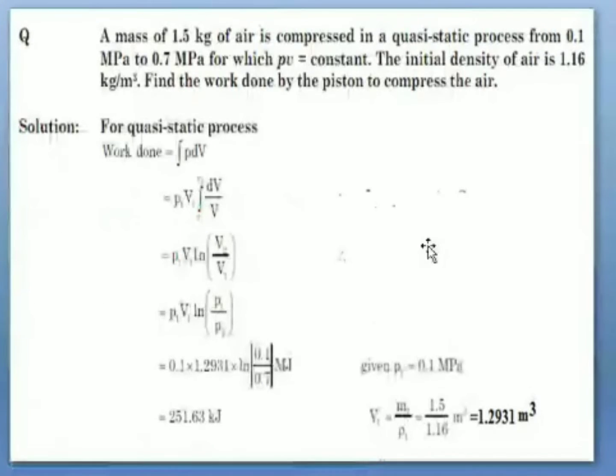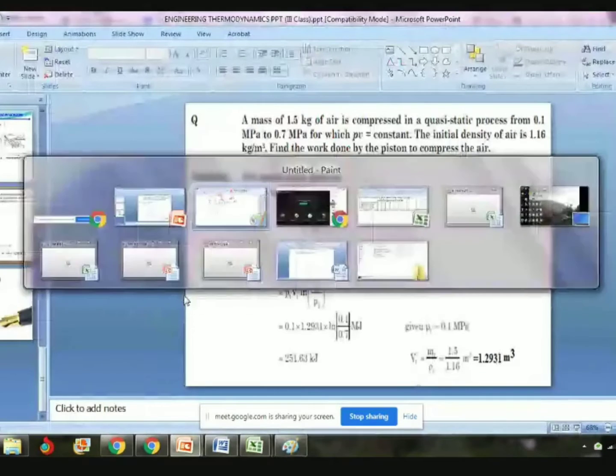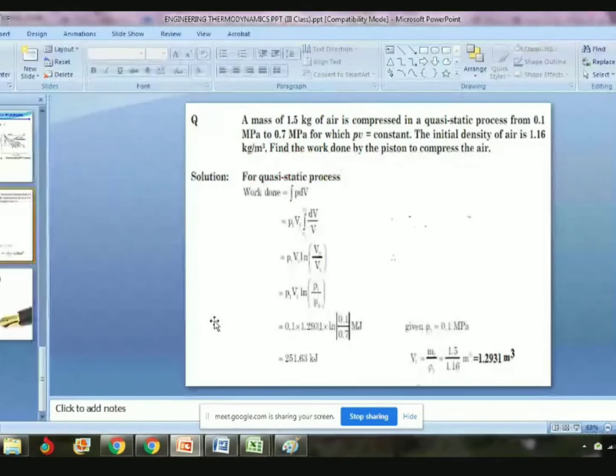And then the initial density of air. The initial density rho equal to 1.16. What is the unit? Kg per meter cube. So 1.16 kg per meter cube. Nicely they gave density also, but they said initial density, so rho 1. Then find the work done.